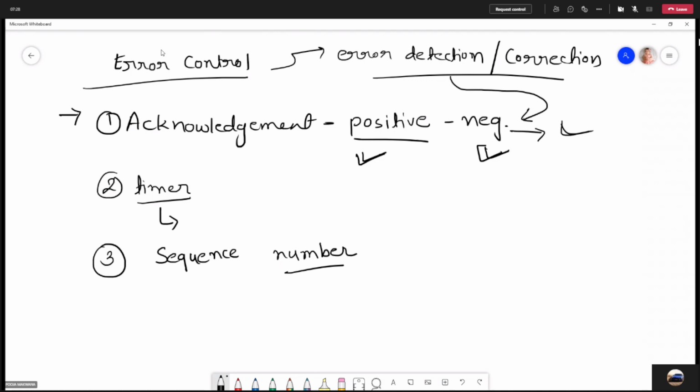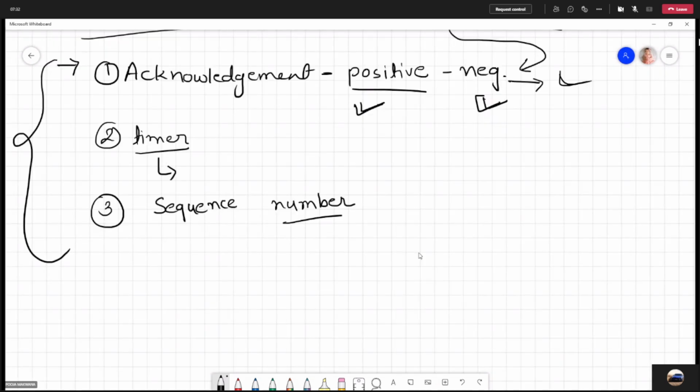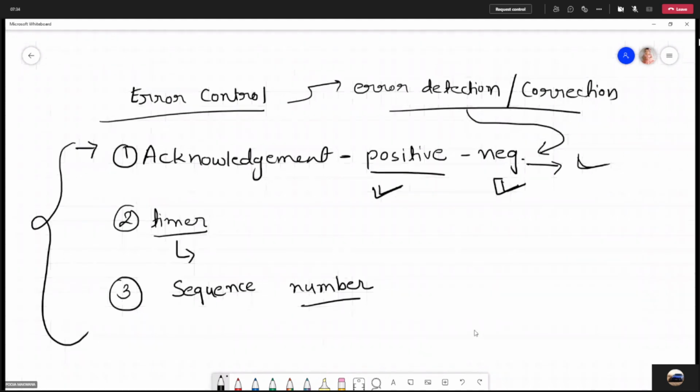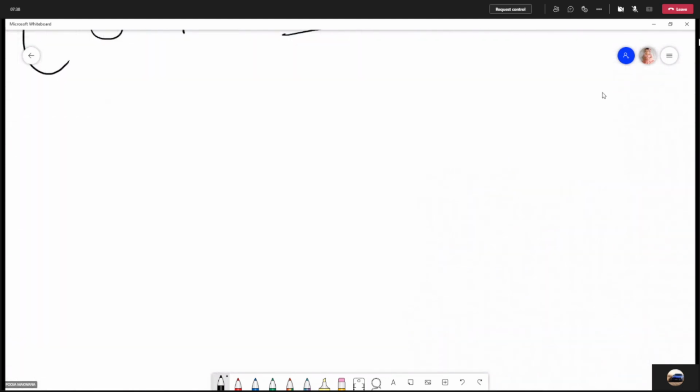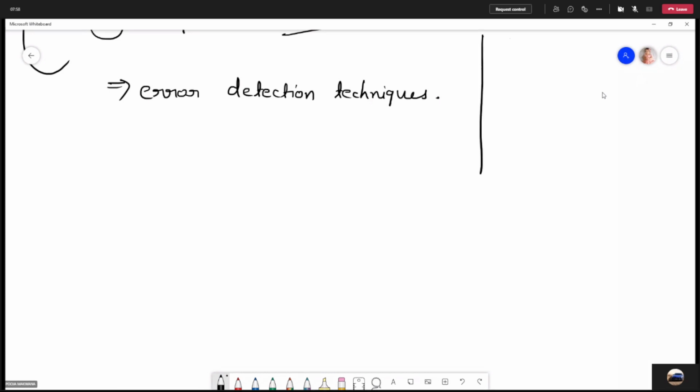I think all these things are already clear to you, so we are going forward to some error detection techniques. Yes, and one more thing is there, flow control.